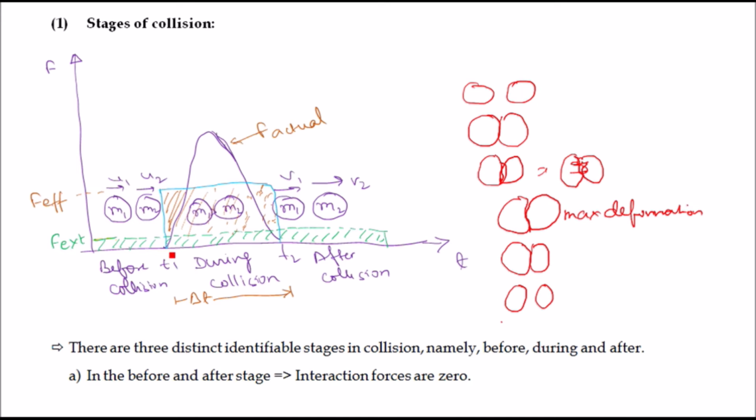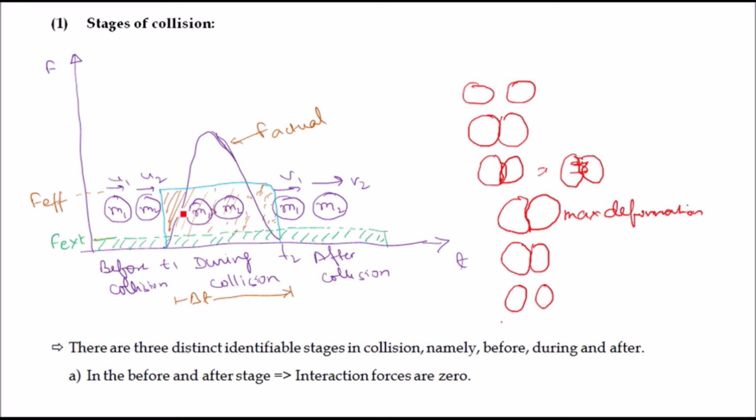Here, if you see this figure, this is the actual curve. The force started increasing from the point t1 and stopped at the point t2. However, we have drawn a line which is called the effective force. If you take the area under the force-time graph, this area will be equal to the area under the actual F-t graph.